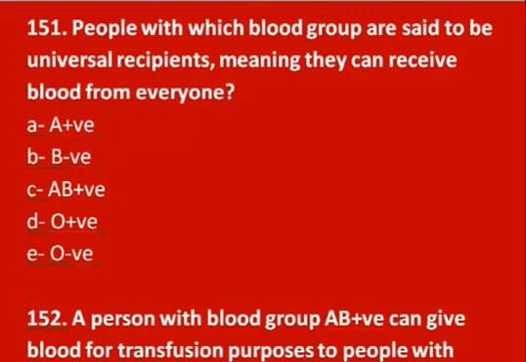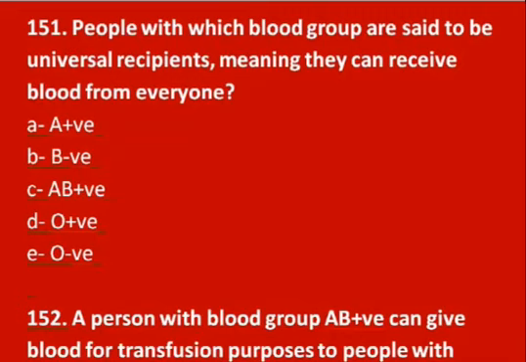So today our first MCQ of this video is: people with which blood group are said to be universal recipients, meaning they can receive blood from everyone.